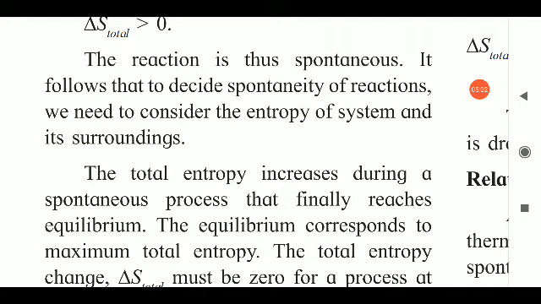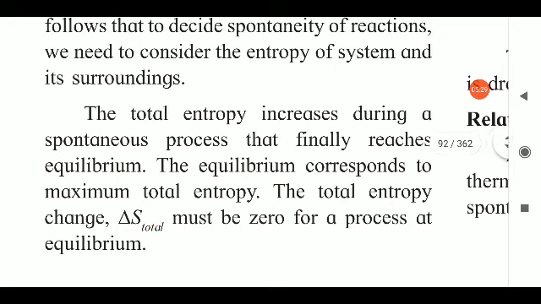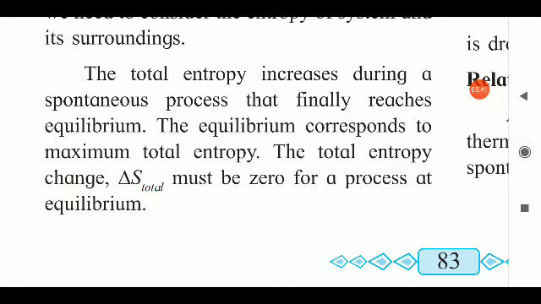It follows that to decide the spontaneity of reactions, we need to consider the entropy of the system and its surrounding. So this is very important to check whether the provided reaction is spontaneous or not. We have to calculate delta S total. The total entropy increases during a spontaneous process that finally reaches equilibrium. The equilibrium corresponds to maximum total entropy. The total entropy change, that is delta S total, must be zero for a process at equilibrium.